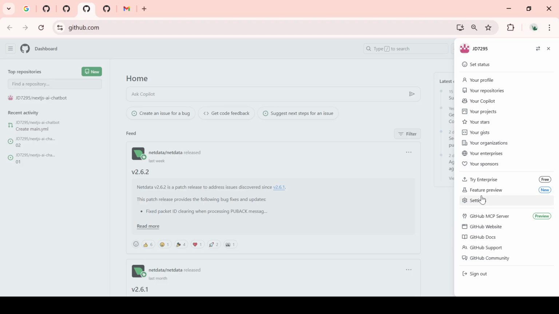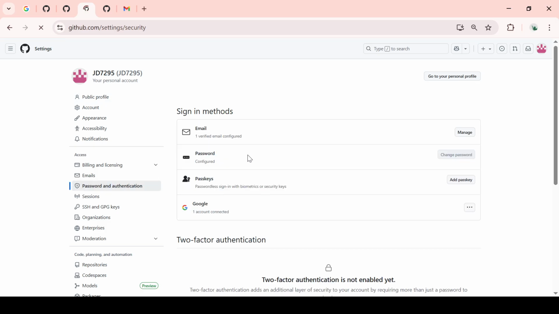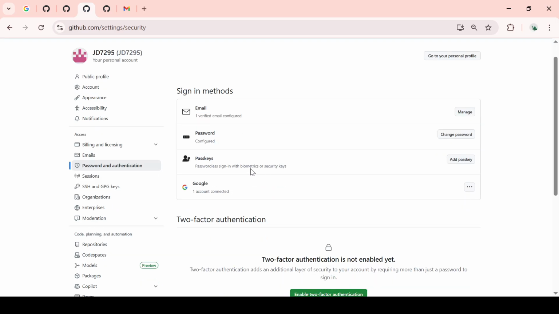This will lead you to a new page where you'll see a sidebar on the left. Look for the Access section and click on Password and Authentication. Now, scroll down until you find the two-factor authentication section. Here, you'll see the option to enable two-factor authentication. Give that a click to start the setup.